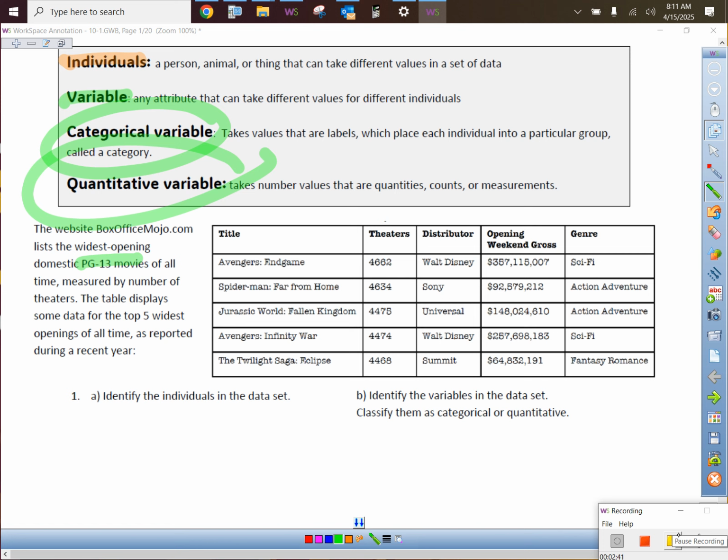It could be about the opening weekend gross, but here's the moral of the story. Usually the data is about the first thing that they listed. And what is the first thing they listed? The 5 what? Movies. Is there anything specific about these movies? Do we just say the 5 movies, or is it very specific? Yes, it's very specific.